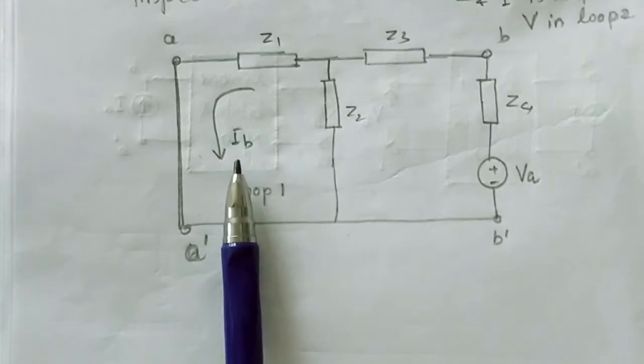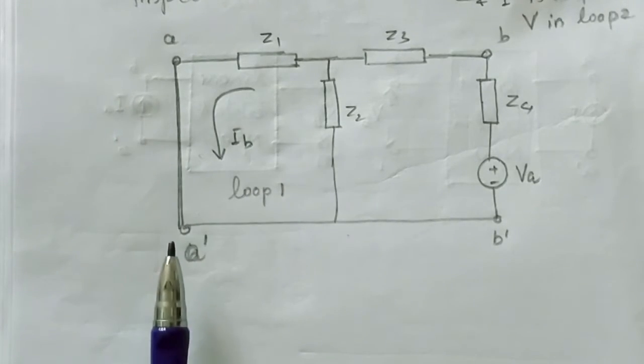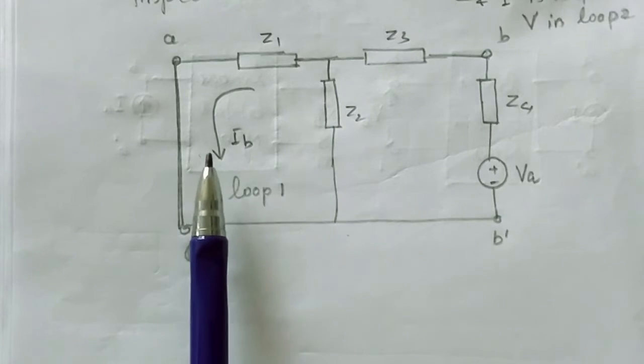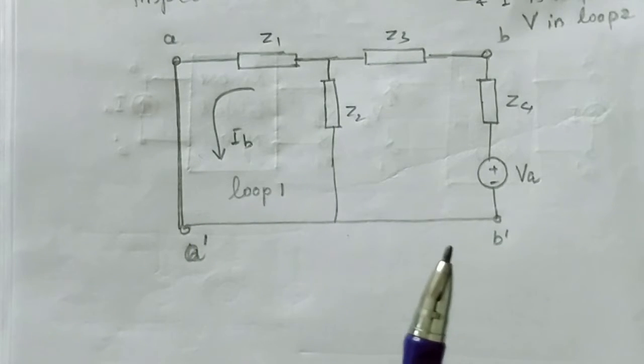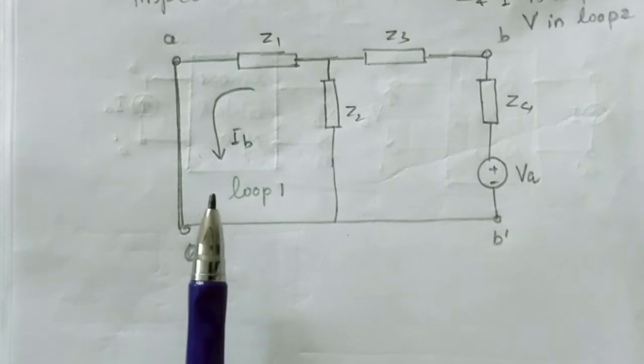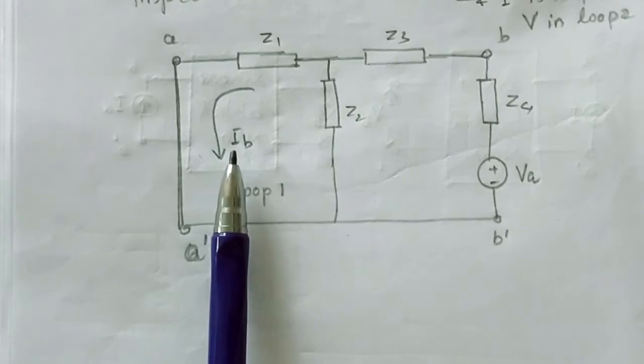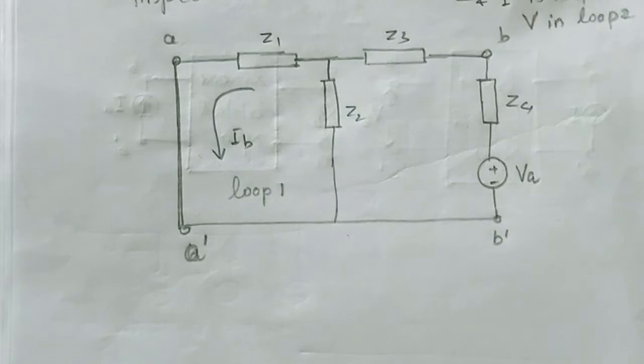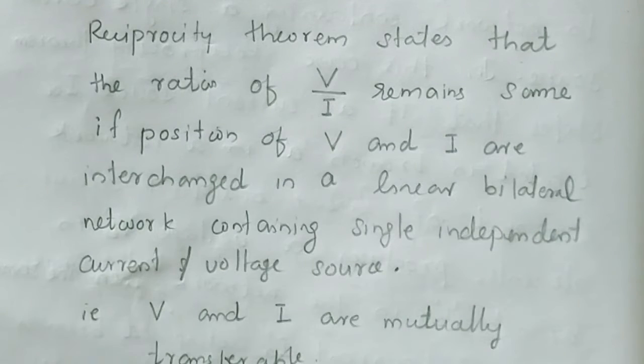Now IB is current flowing through branch A. Earlier IB is current flowing through branch B. If we got the same magnitude of current in both cases, we can say that this circuit is satisfying reciprocity theorem. Or in other words, we can state reciprocity theorem like this.